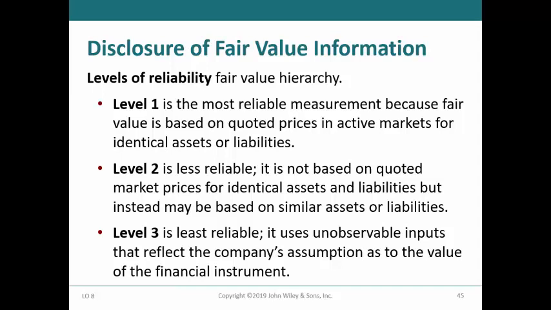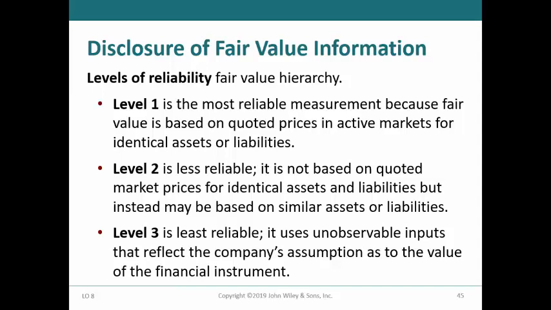The next Level 2 is less reliable because the fair values are not based on identical assets sold in the market, but only similar ones. An example of Level 2 would be if the bonds that the company owns are not sold in the market, but similar bonds to the ones owned are used to determine the fair value.